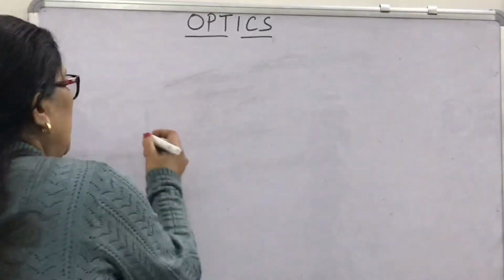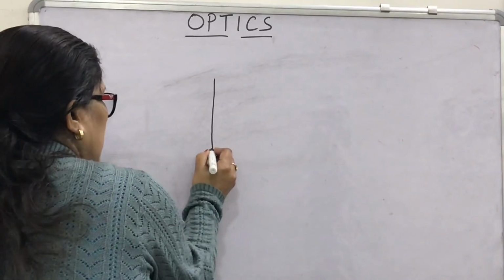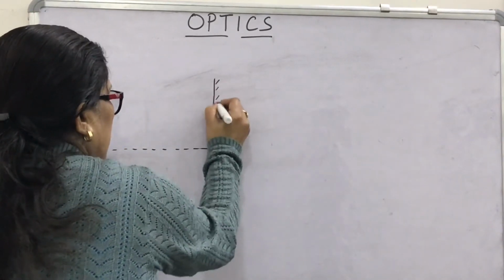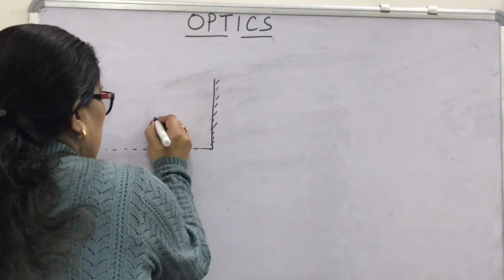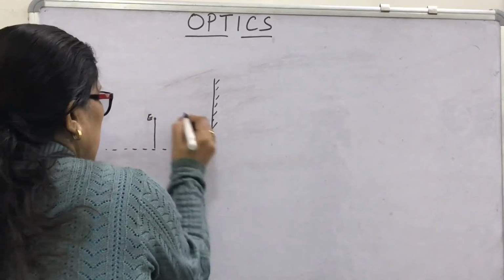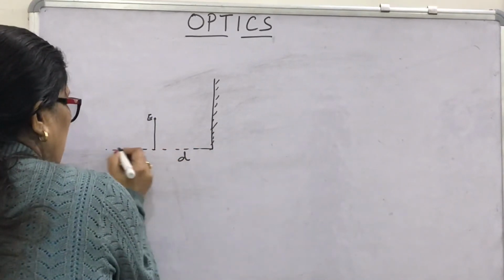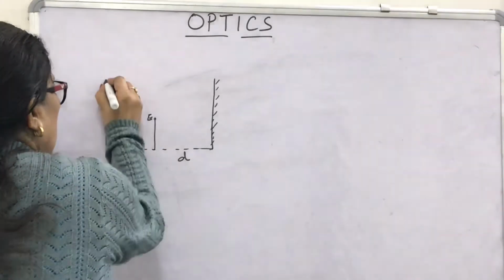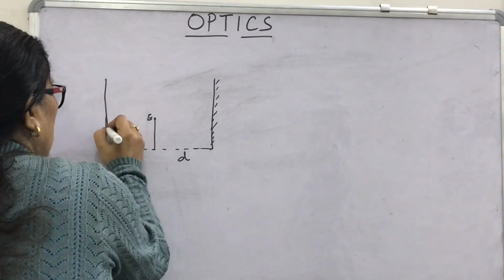Suppose you are standing in between the mirror and a wall. Suppose this is the mirror, and you are standing here, this is your eye, at some distance from the mirror, and behind you at the same distance there is a wall. Now this wall is behaving like the object.